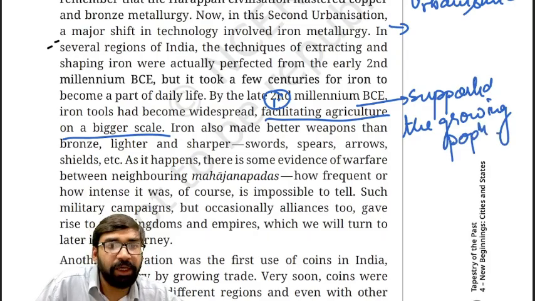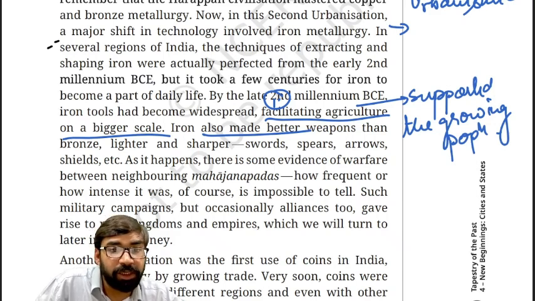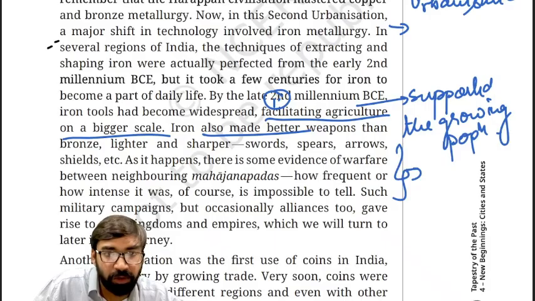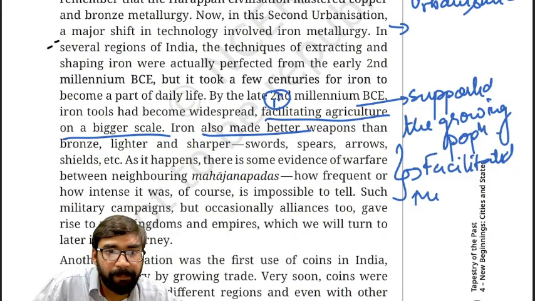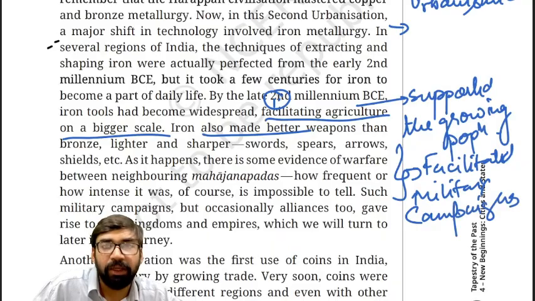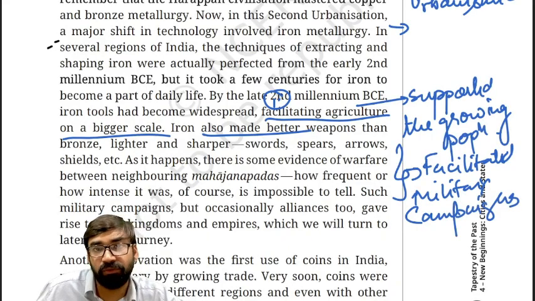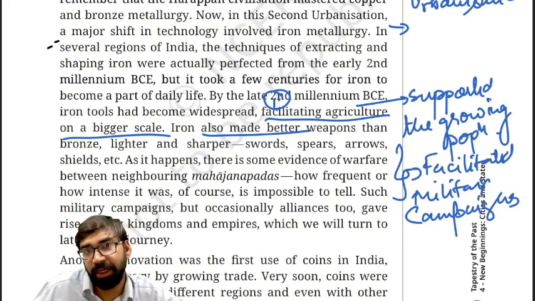Then it also facilitated military campaigns. As you can see, iron also made better weapons than bronze. Clear? So it resulted in better military campaigns. Clear? And there are various evidences of warfare between different kingdoms.